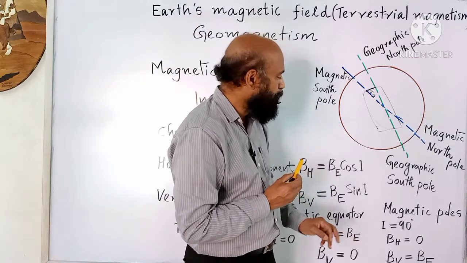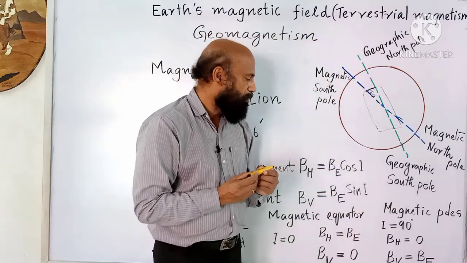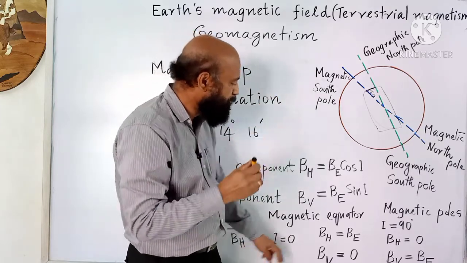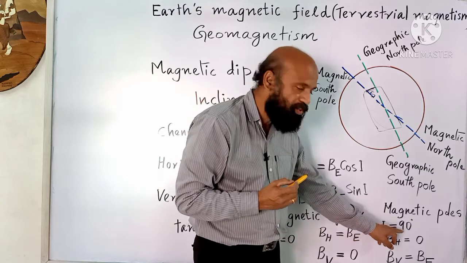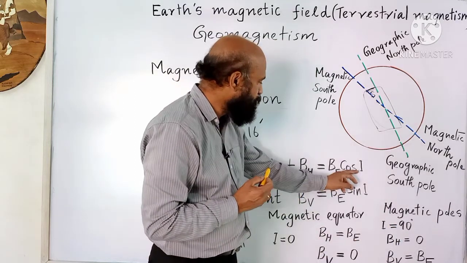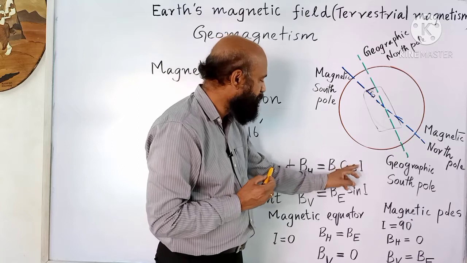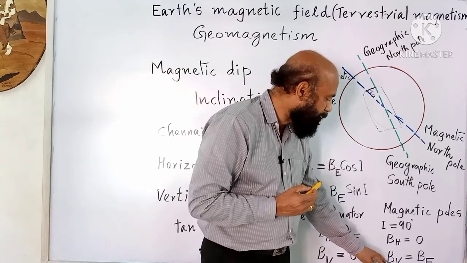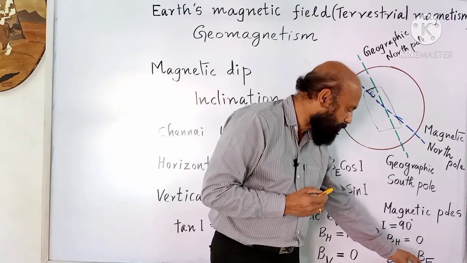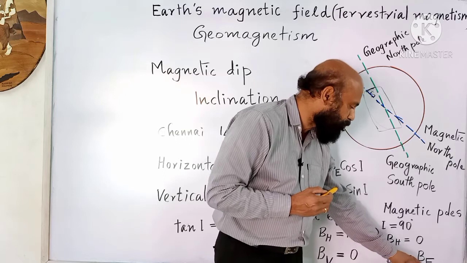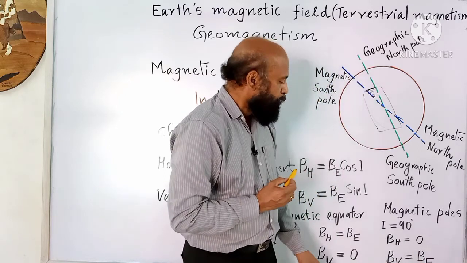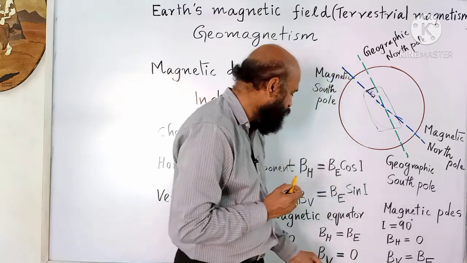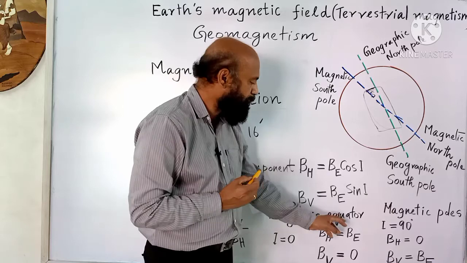Now at the magnetic poles, the total magnetic field will be perpendicular to the Earth's surface, so the angle of inclination is 90 degrees. Now you substitute: cos 90 is 0, so BH will become 0 and BV, the vertical component, will be equal to the total magnetic field. So the vertical component is maximum at the poles. The horizontal component is maximum at the magnetic equator.